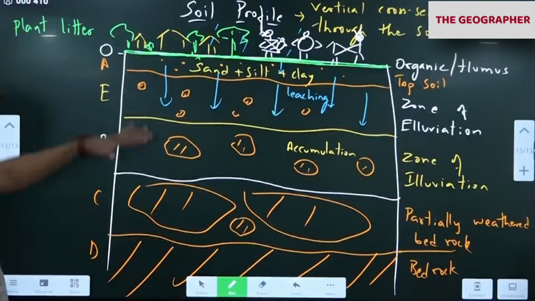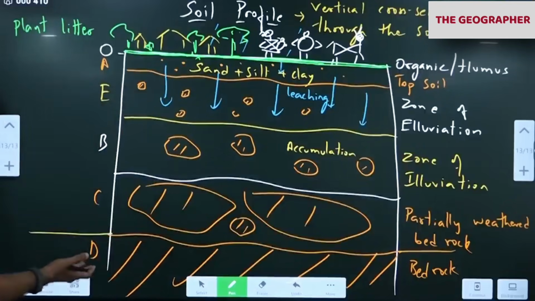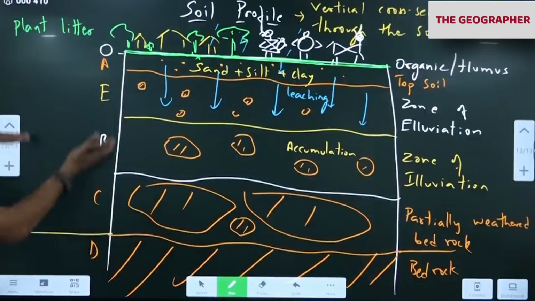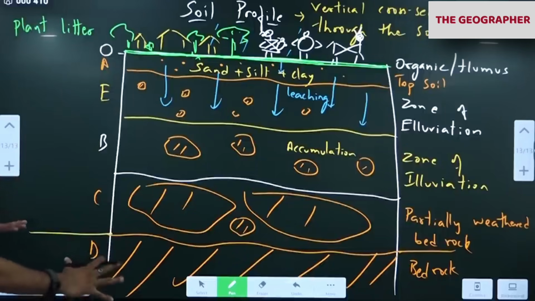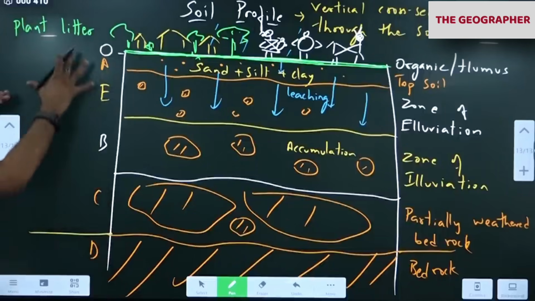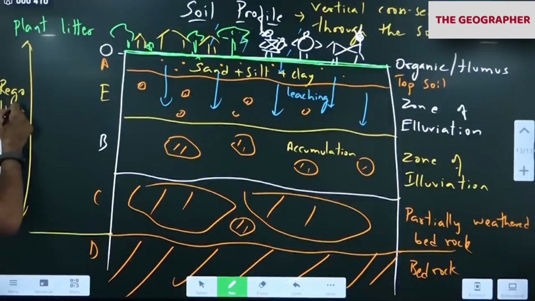So this is how the soil profile looks. This is the bedrock, the main rock. This is the weathered part of the bedrock. All this is lithosphere only. This is still intact. This is the weathered part. So we use the word regolith in agriculture. Lith is rock.